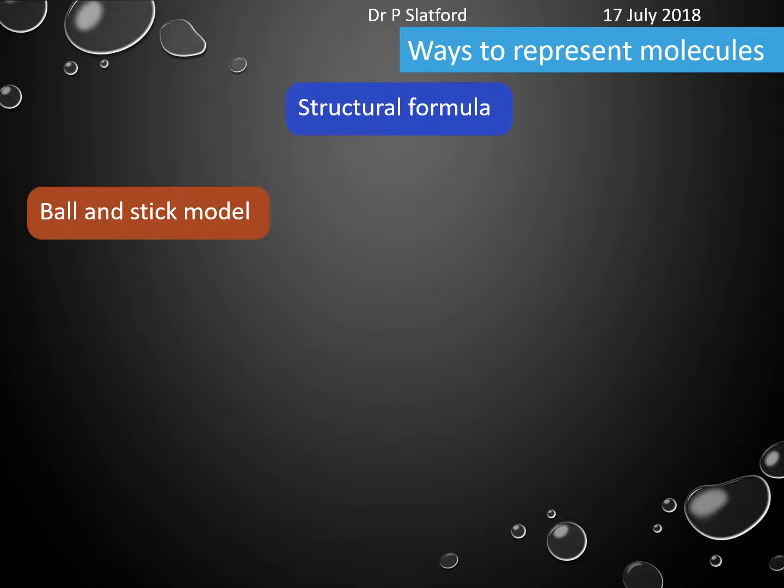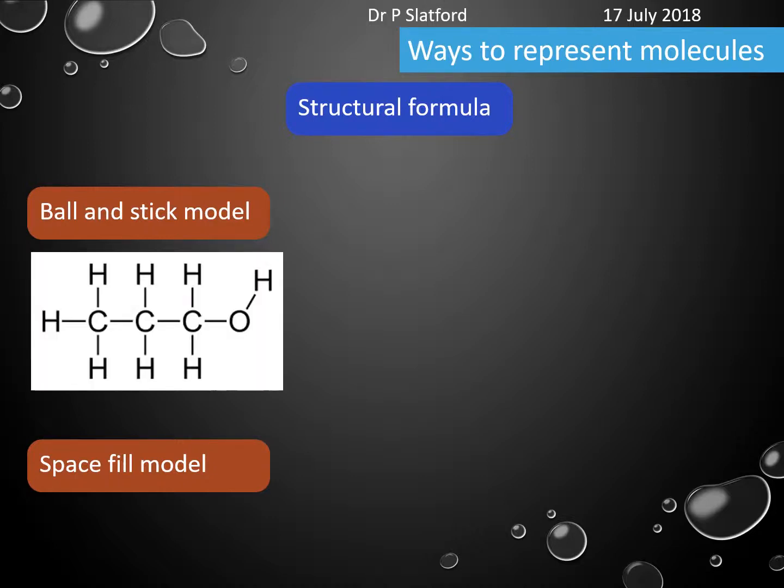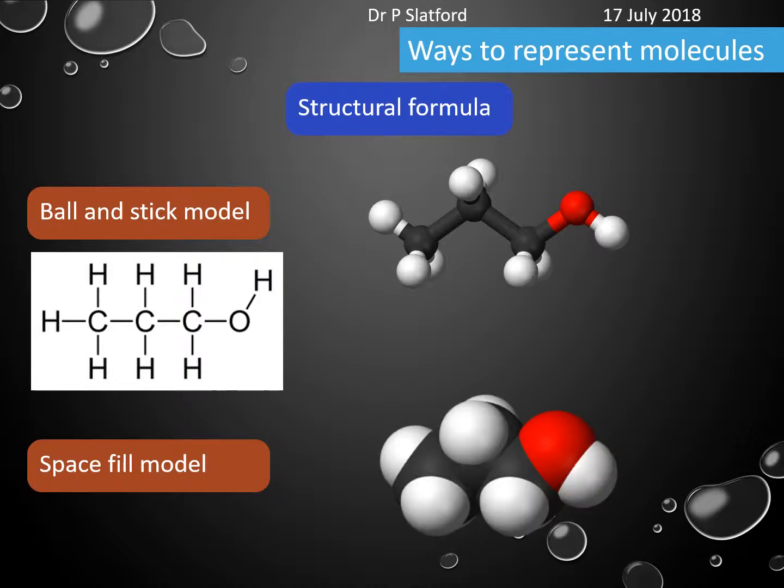There are different ways, though, of representing molecules. There's a ball and stick model, and there is something called a space fill model. Now, if we're looking at our propan-1-ol, then our ball and stick model just shows you a representation of rough lengths of bonds with balls as the atoms and sticks as the bonds. And then the space fill model tries to give you the approximate size of each of the atoms and how actually they're all roughly fitted in space, but it can get a little bit difficult to see.